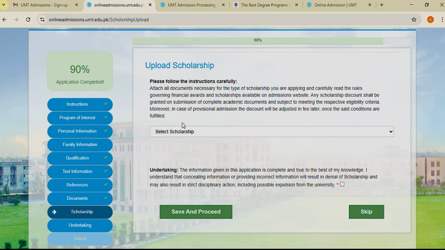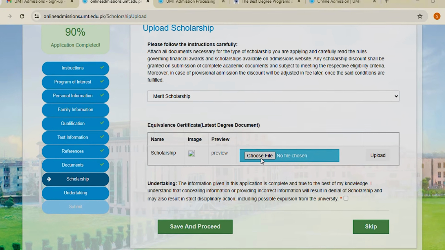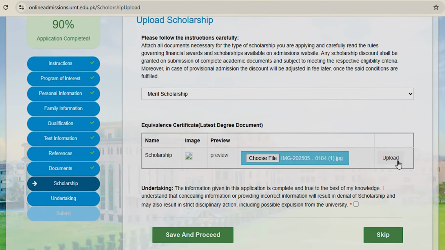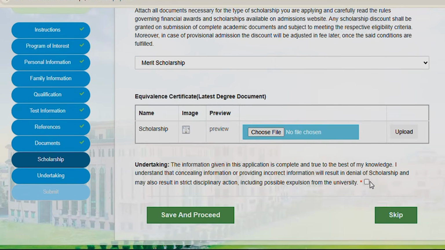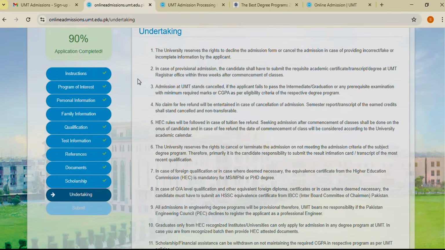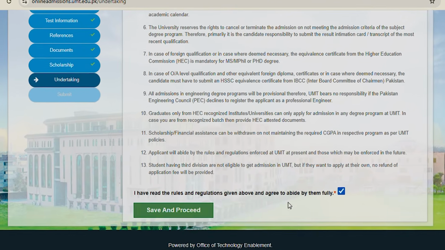In the Scholarship section, select the relevant scholarship if applying, or skip the section altogether. In the next section, carefully read the undertaking and select the tick box at the bottom. Click Save and Proceed.